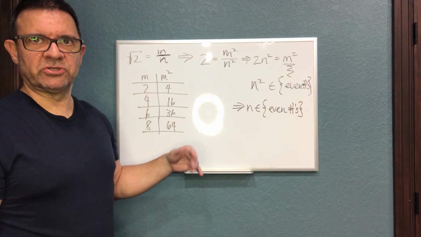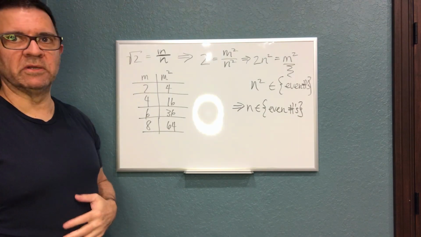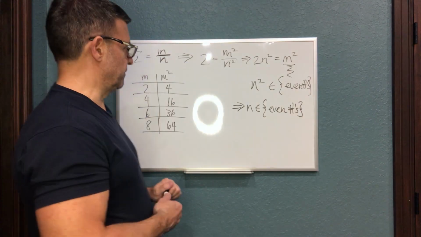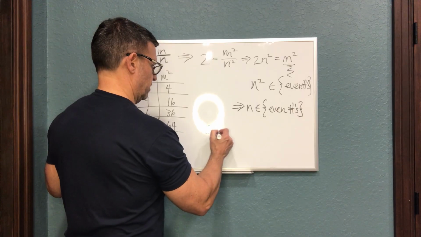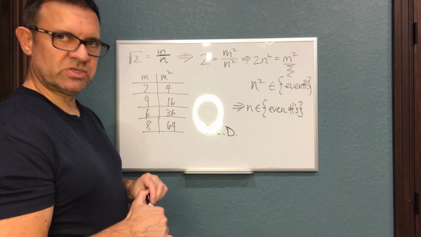But that's a fundamental contradiction because we said this was expressed in simplest form and hence both numbers could not be even. Therefore, the square root of 2, in fact, is an irrational number, and we can write my favorite acronym in the world, QED. Thus, it has been proven.